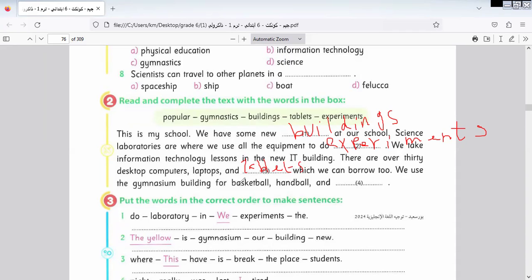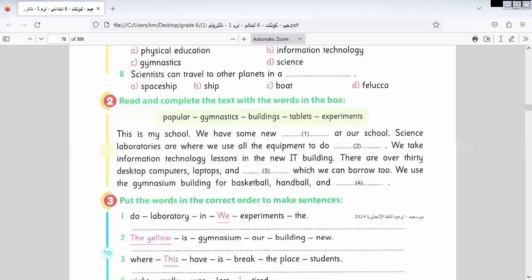We use the gymnasium building for basketball, handball, and what? And gymnastics, okay? This depends on studying the lesson. You must study the lesson before you answer grade 6.